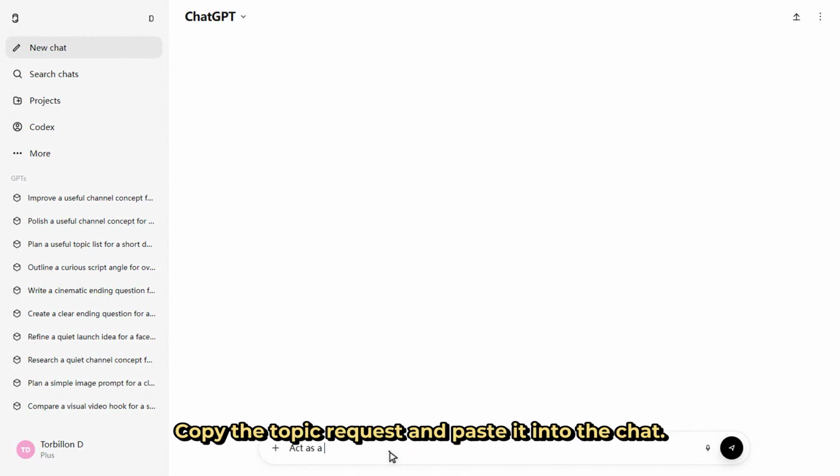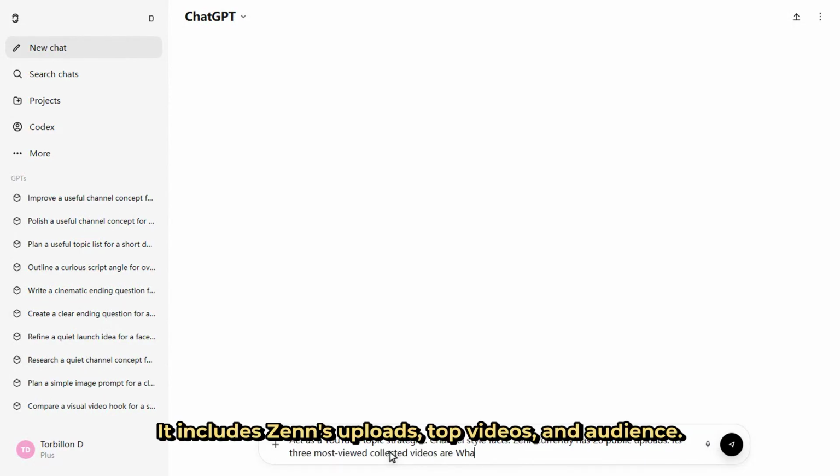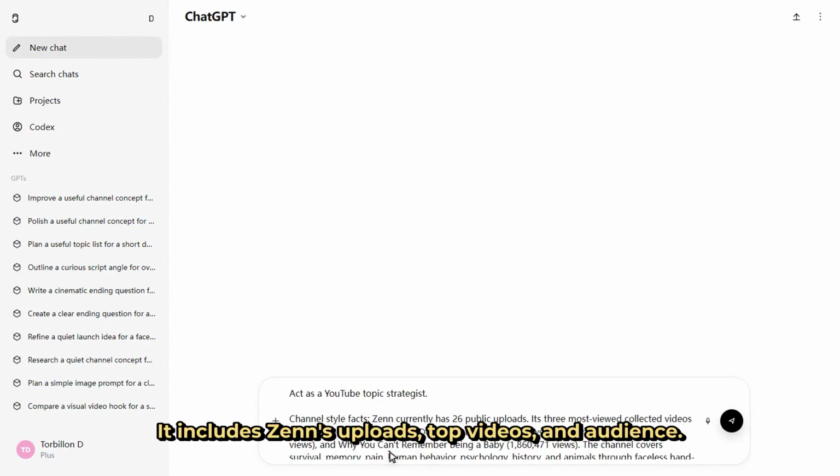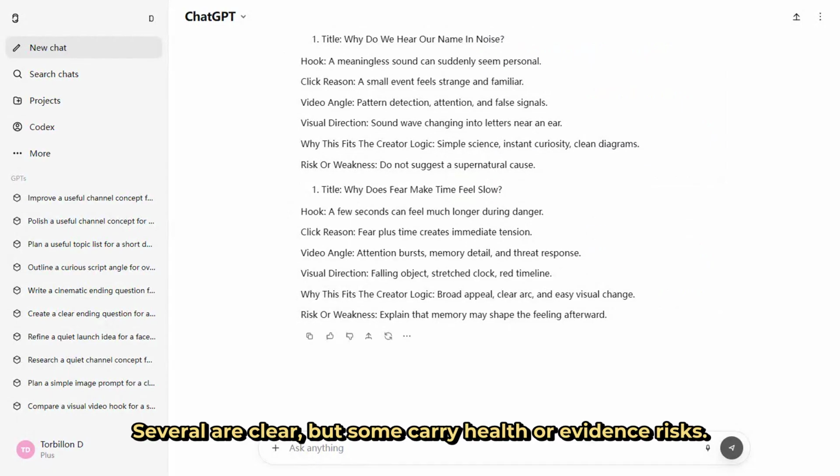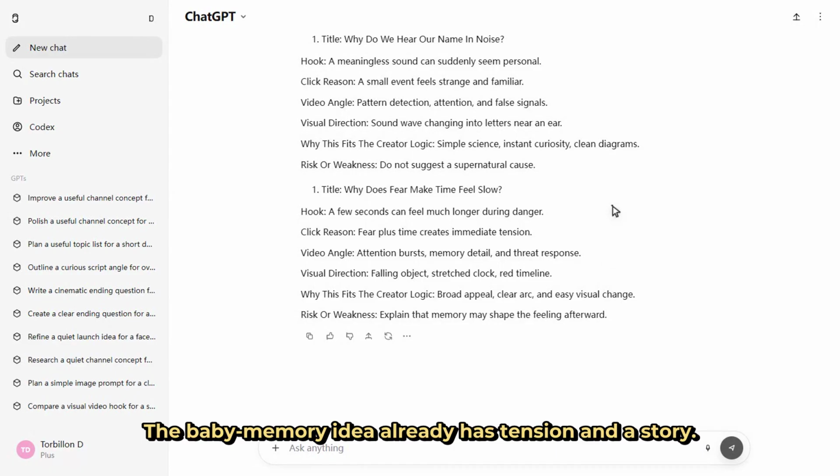Copy the topic request and paste it into the chat. It includes Zen's uploads, top videos, and audience. Those rules make the model screen ideas before replying. As you can see, 10 options appear instead of one guess. Several are clear, but some carry health or evidence risks. The baby memory idea already has tension and a story. That is usable provided the science stays careful.